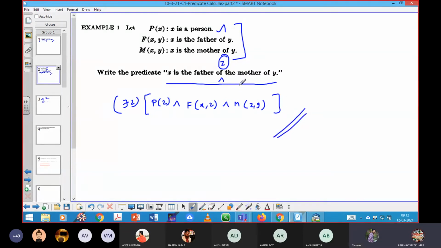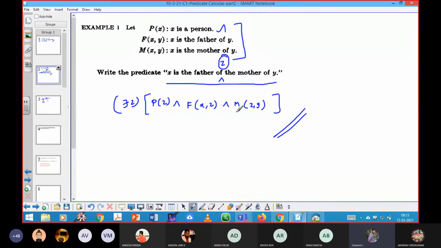Okay. See here, the problem can be given to you in this format also. They have hiddenly provided one quantifier that you need to predict, because you should read the statement properly. X is a father of the mother of y. Something will be the missing part. So that person can be existing. So there exists. So you should start by putting the and symbol between the statements.